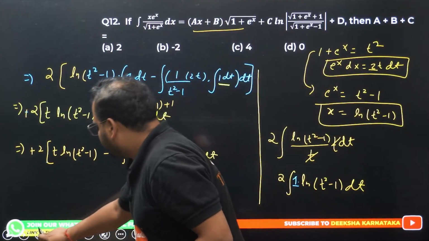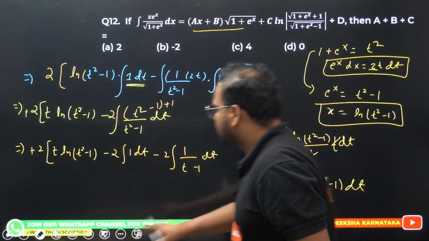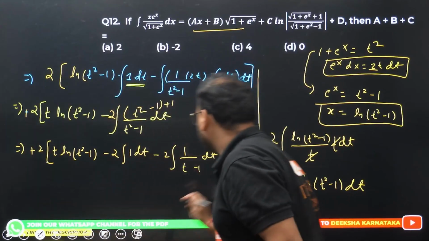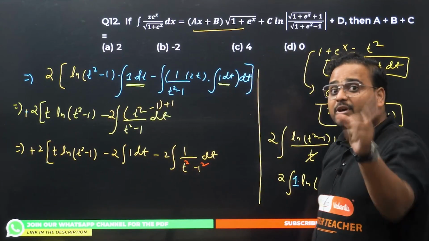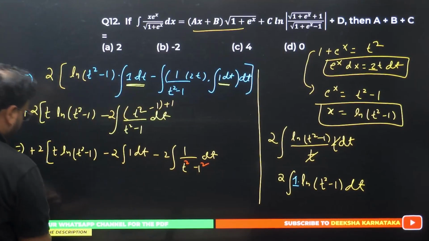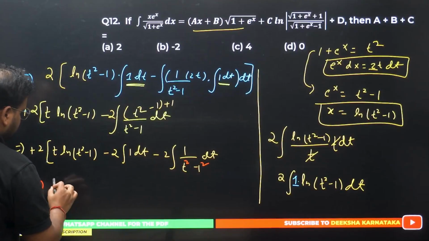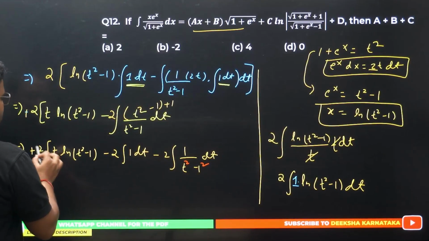Have a look. There's a particular function I'm going to use over here, so you have to be very careful what formula is coming. Now this is t square, and this is 1 square, 1 means 1 square. x square minus a square. Check this out. So I get over here, this is as it is. I can see this is again giving me t, and this 2 is outside for every single term.